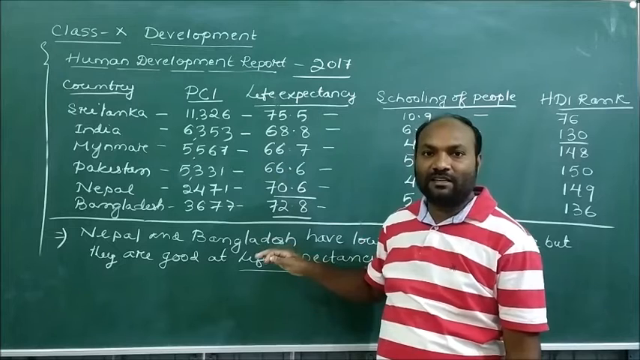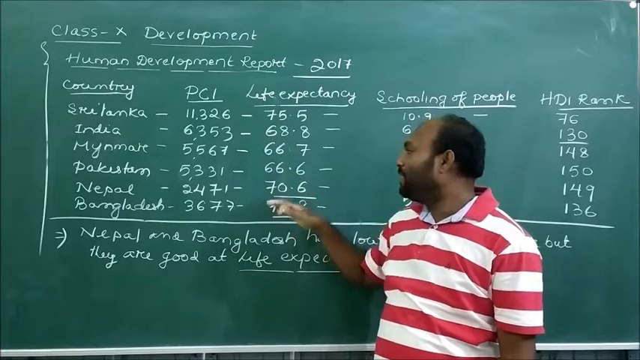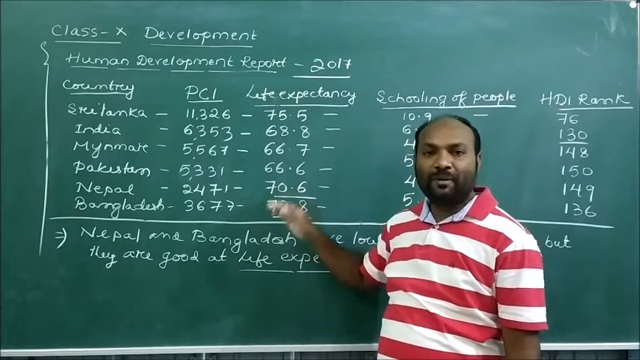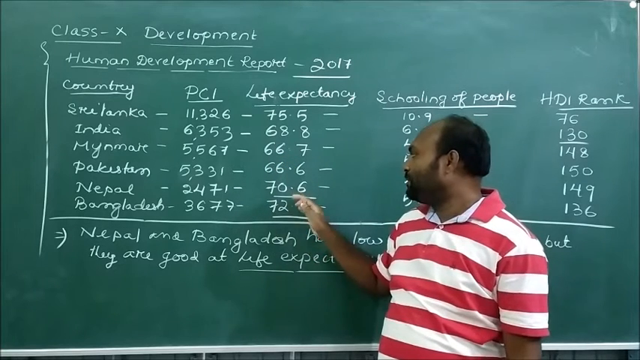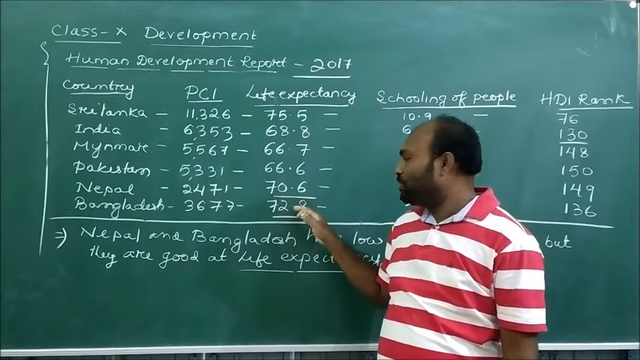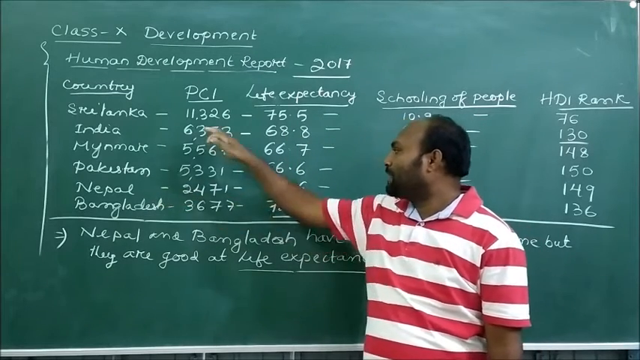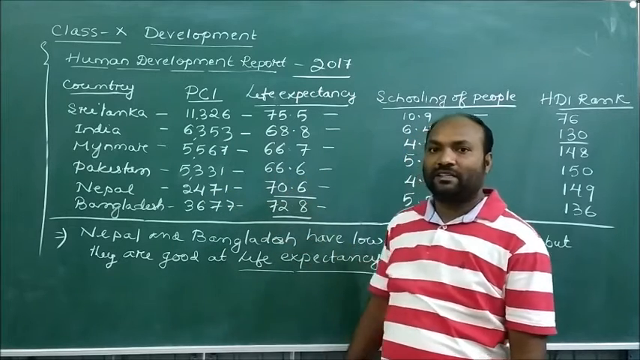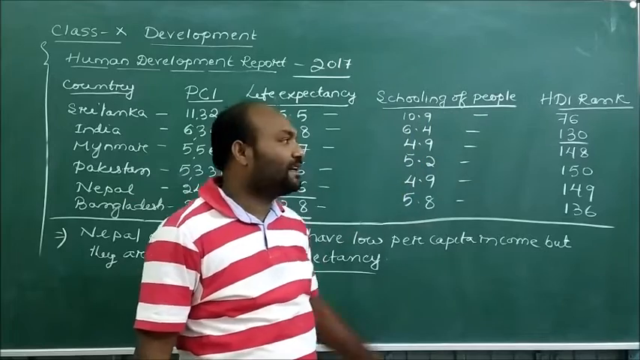Just recently I was telling you that Nepal and Bangladesh, though their per capita income is lower than India, are much better than India in life expectancy as well as health facilities. Here we see that Nepal's life expectancy is 70.6 and Bangladesh's life expectancy is 72.8, so they are better than India. So dear students, Nepal's per capita income is 2,471, life expectancy is 70.6, the schooling is 4.9, and the SDI rank is 149.